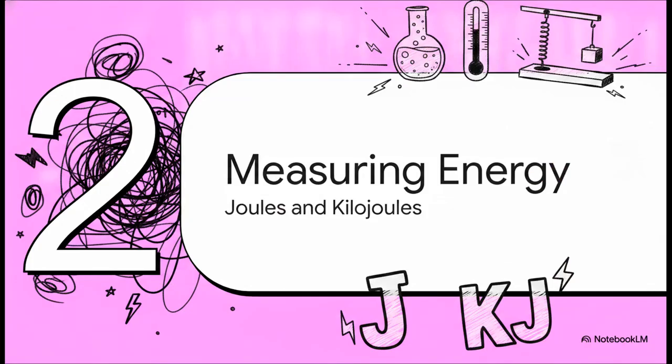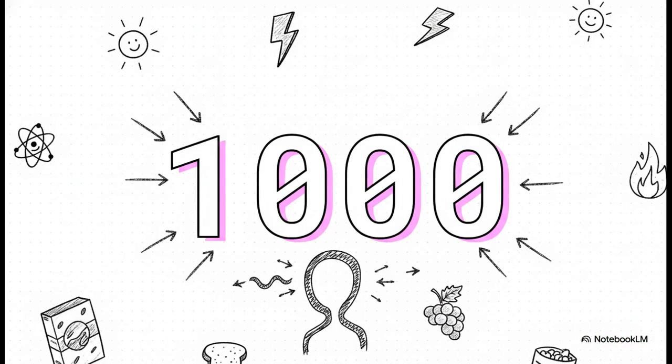Moving right along to Section 2, measuring energy's weight. So how do we measure something invisible? Well, the magic number you need to remember is 1,000. You see, all energy is measured in tiny units called joules, represented by a capital J. But because the stored chemical potential energy in everyday things, like the food we eat, is just so massive, we need a larger scale to weigh it. Exactly 1,000 joules make up 1 kilojoule, or kJ.